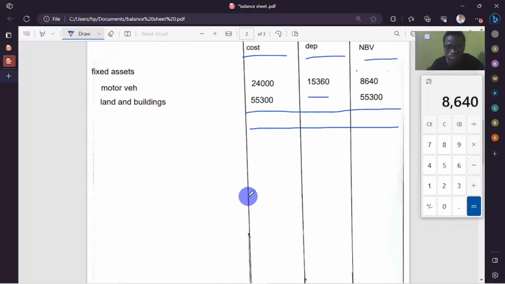We do the totals. So here it will just come directly on the depreciation part. Total depreciation will be 15,360. Then here we're going to add, so let's add net book value first. This plus this, we're getting that.